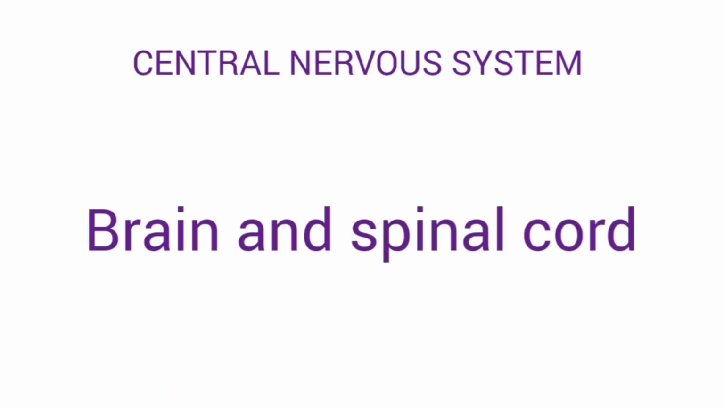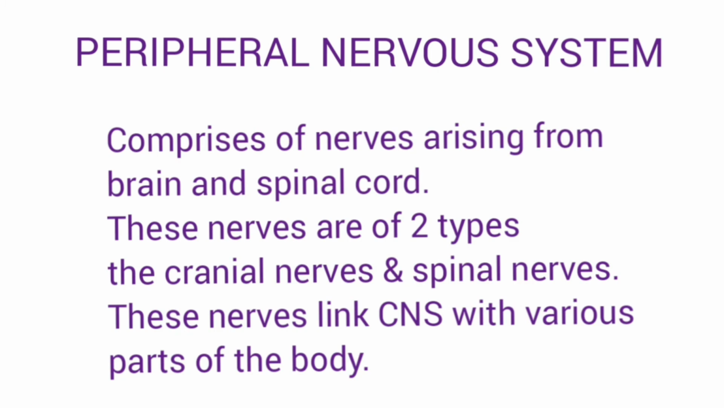So far, we have seen about the central nervous system, which comprises the brain and the spinal cord. Now we are going to talk about the other nervous system also, the peripheral nervous system. It consists of nerves arising from the brain and spinal cord. There are two types of nerves which we have already discussed, that is the cranial nerves and spinal nerves. These nerves link the central nervous system with various parts of the body. Sometimes they are large and visible to the human eye.